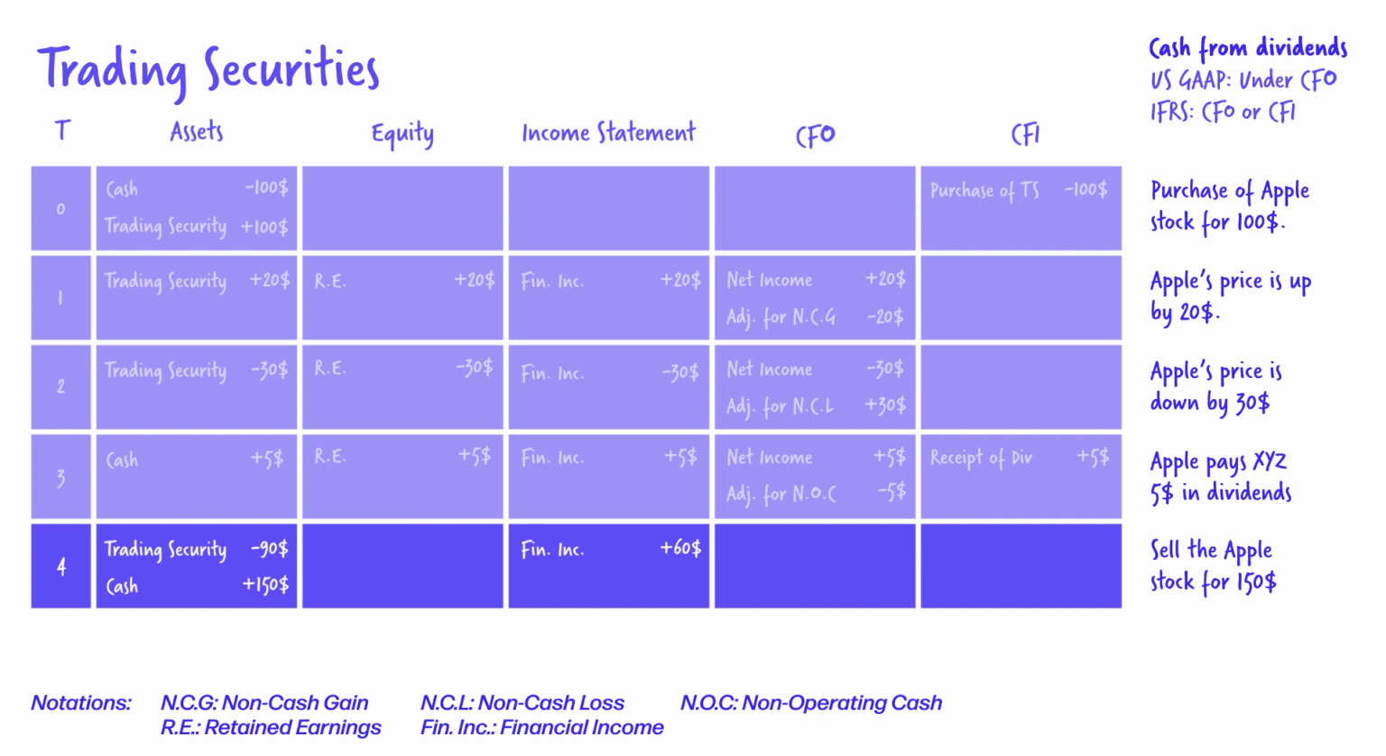The 60 gain on the income statement gives us a mustache, 60 under retained earnings, and 60 under the cash flow from operations under net income. Now you have to remember, the cash we get is 150, and that goes under the cash flow from investments. Under cash flow from operations, we have a plus 60 gain that is non-cash. So we have to subtract to bring the cash flow from operations to zero. There is no operational cash in this transaction.